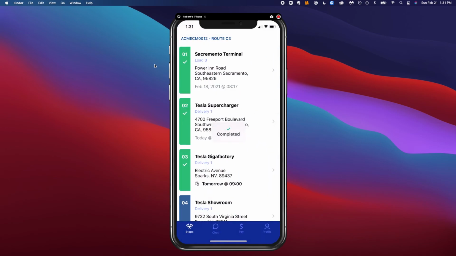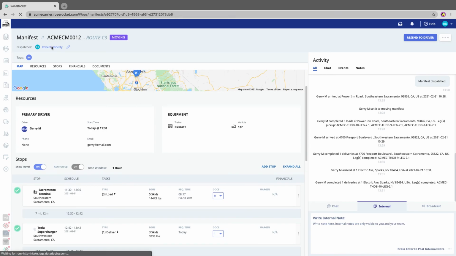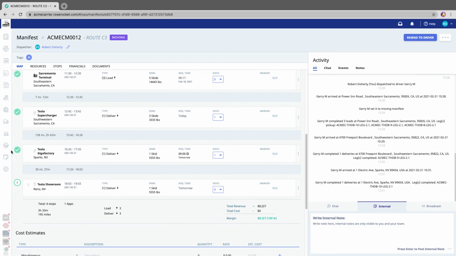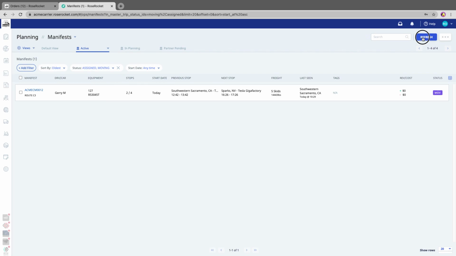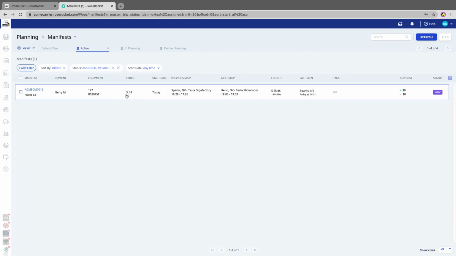By taking those steps, the driver communicates that they've completed the delivery, which updates the manifest details page. It's going to show delivered now. The third stop is going to show delivered. And back on the manifest module, it's going to show that 3 of 4 deliveries have been made.